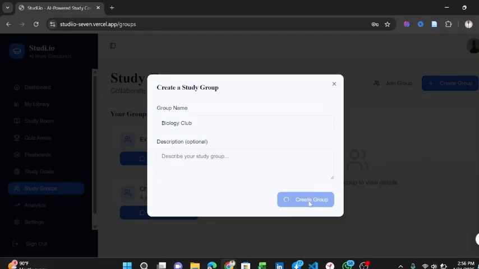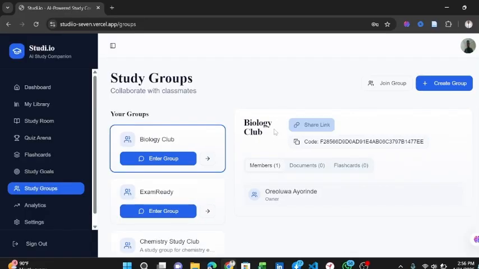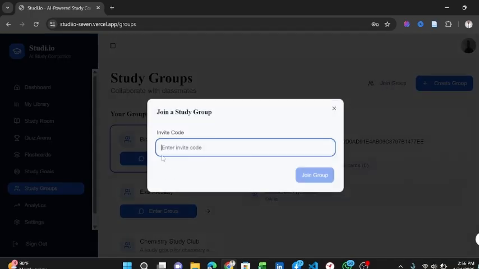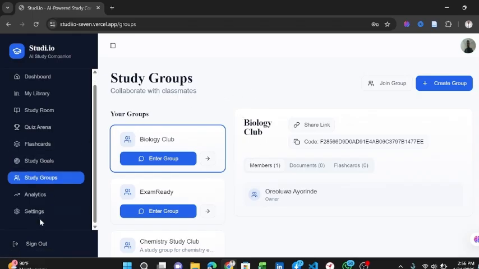Now don't forget I said each group is assigned its own link and code. If I share this link with my colleagues, they will have access to my groups. And also, if I share this code with them, they can use this code by clicking on this join group and they will input the code. Once they input the code, they will have access to the groups. And this allows us to collaborate with one another, to challenge one another, ask questions from one another, and also brainstorm on a particular lecture note.